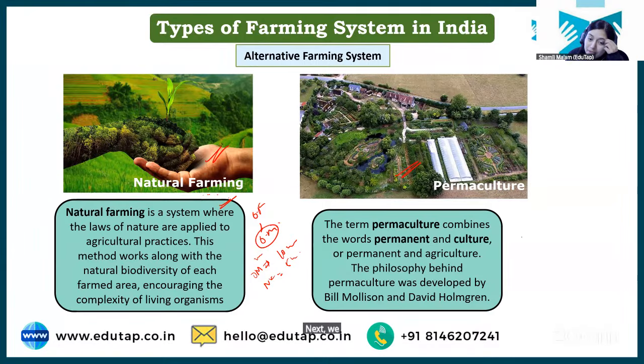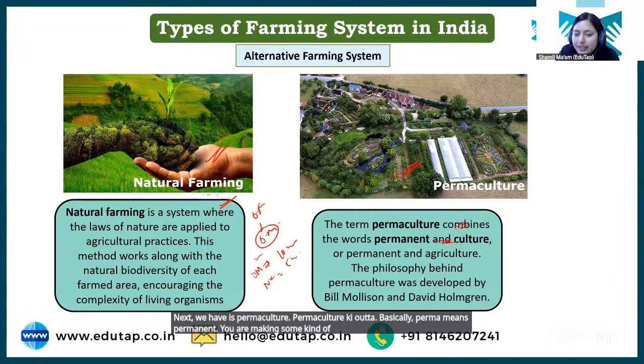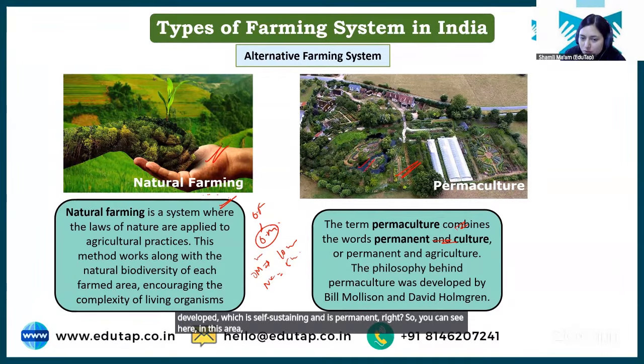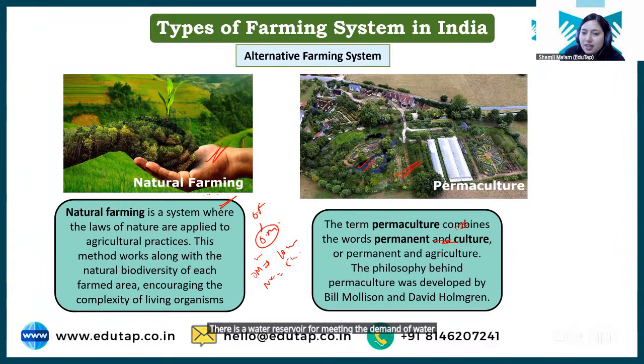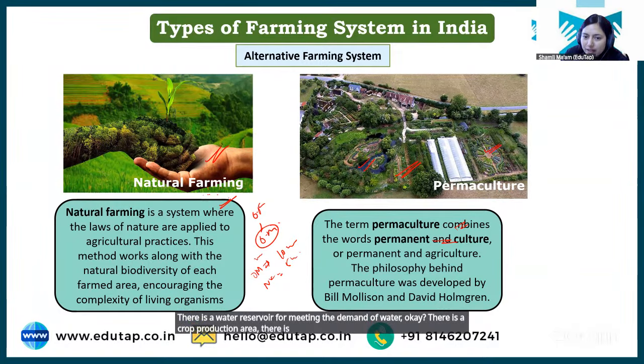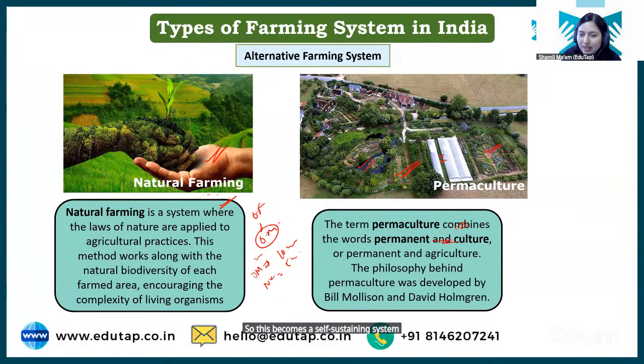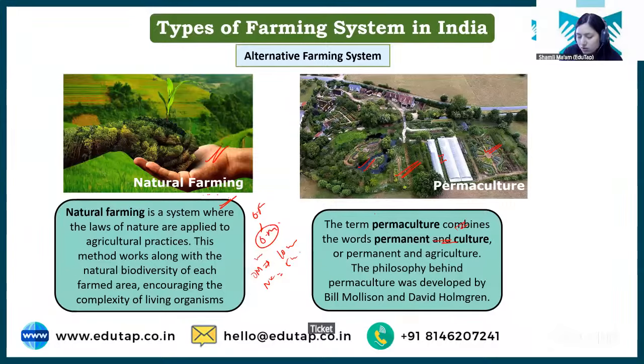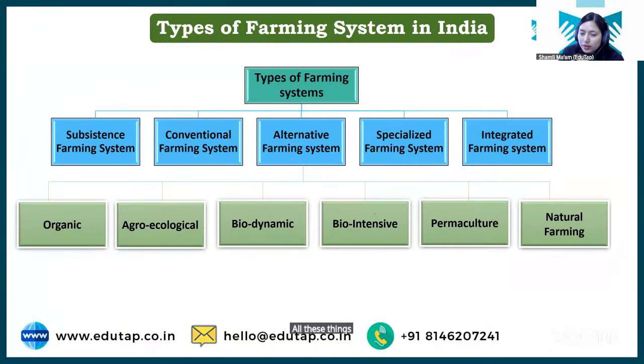Next we have permaculture. Permaculture क्या होता है? Basically, perma means permanent. You are making some kind of permanent system. All kinds of systems are developed which are self-sustaining and permanent, right? So you can see here in this area there is a water reservoir for meeting the demand of water, a crop production area, a livestock rearing area, a poly house and everything. So this becomes a self-sustaining system and hence it is called permaculture, means permanent culture. All these things, you just need to know what the meaning of these things is.